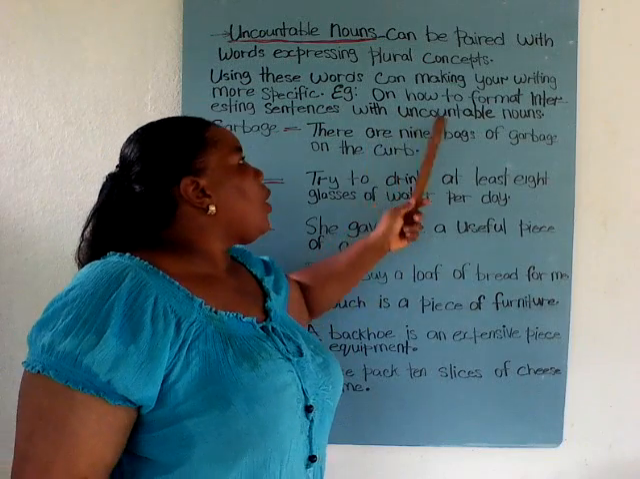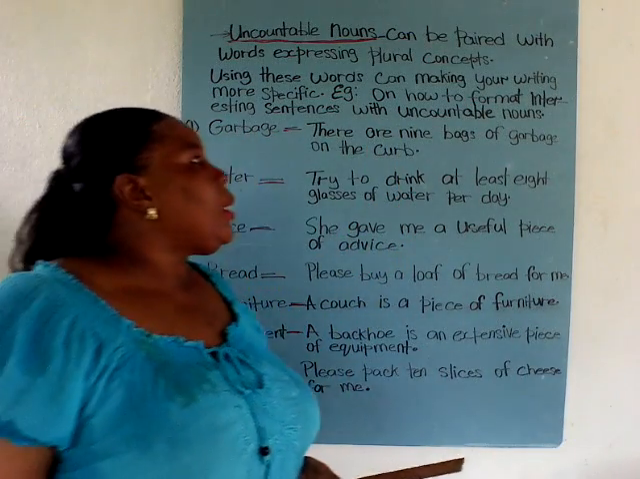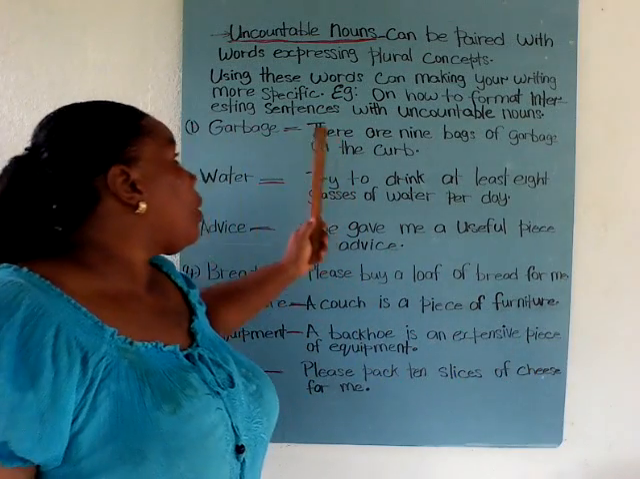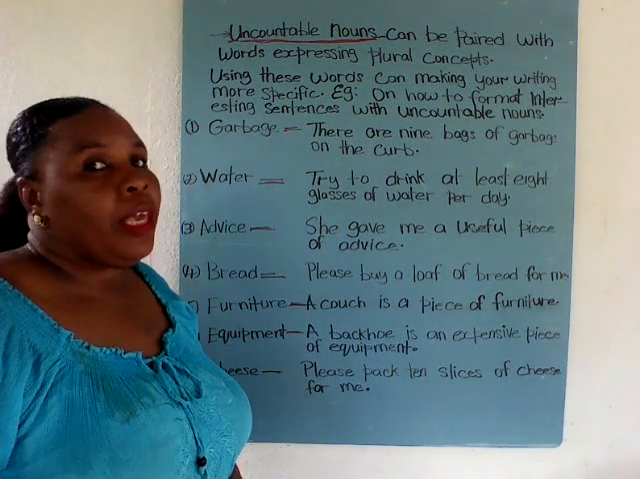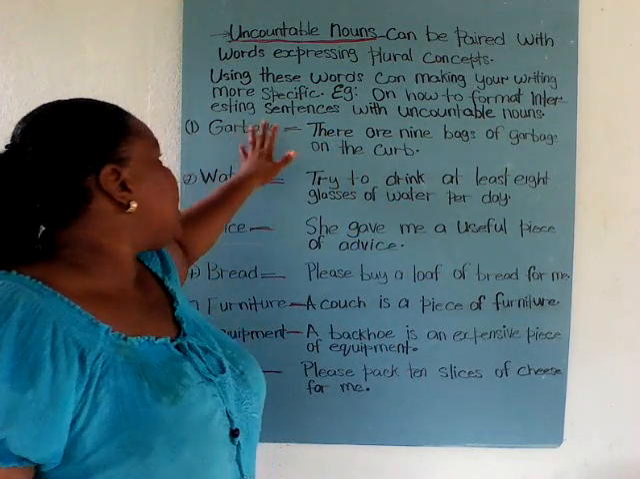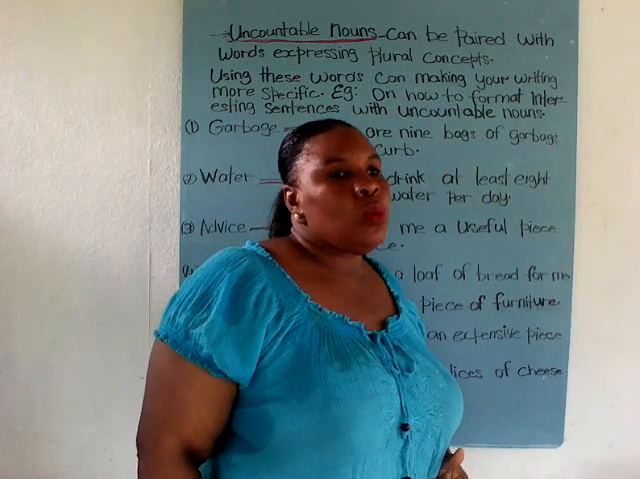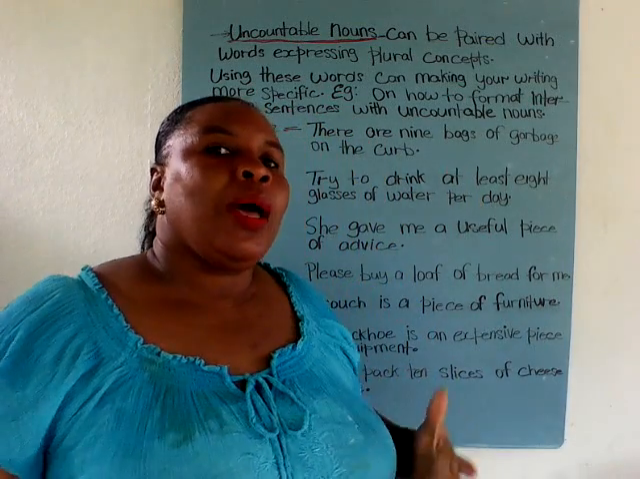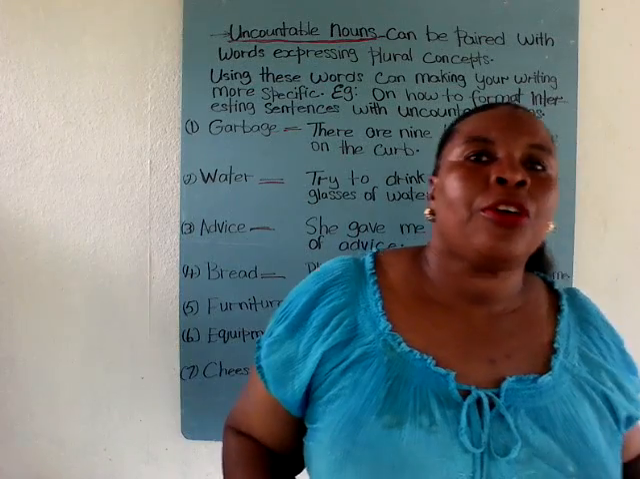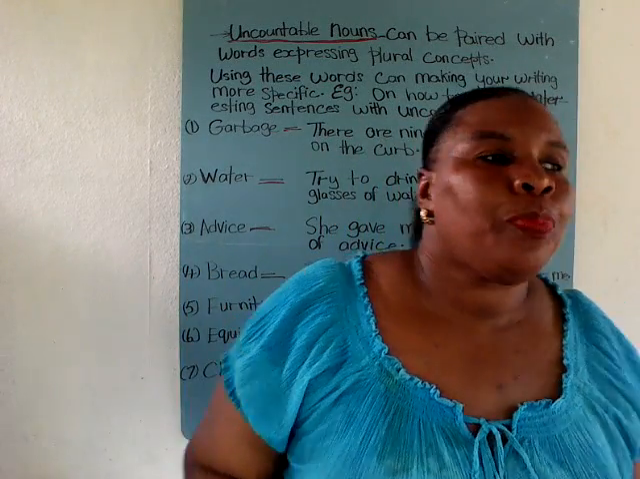Example on how to format interesting sentences with uncountable nouns. The example they are giving here is on how to format interesting sentences with uncountable nouns. So you have to know how to put your nouns in your sentences so that when your reader looks at it, it's appealing to them. All right.